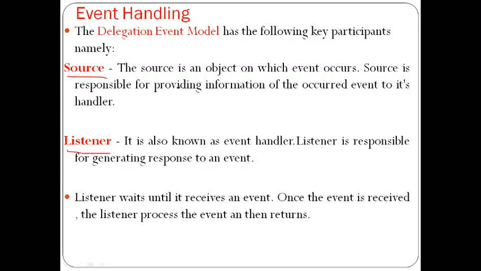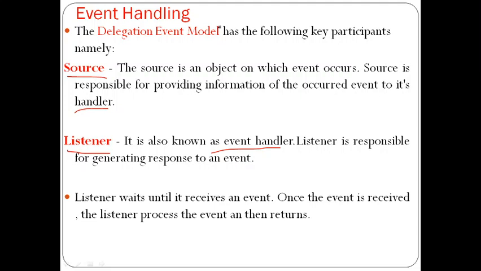The source is the object on which the action occurred. Whatever event takes place on that source, that information is passed to its handler. The listener is known as the event handler. That is, when something happens, what we need to respond and what things we need to perform is done by this particular listener.